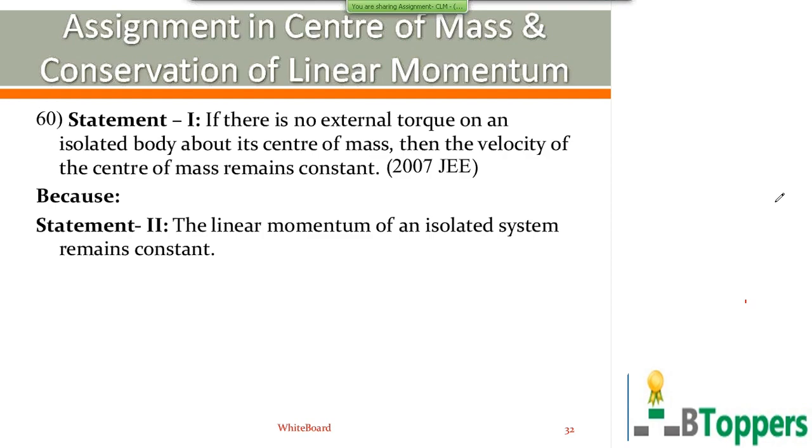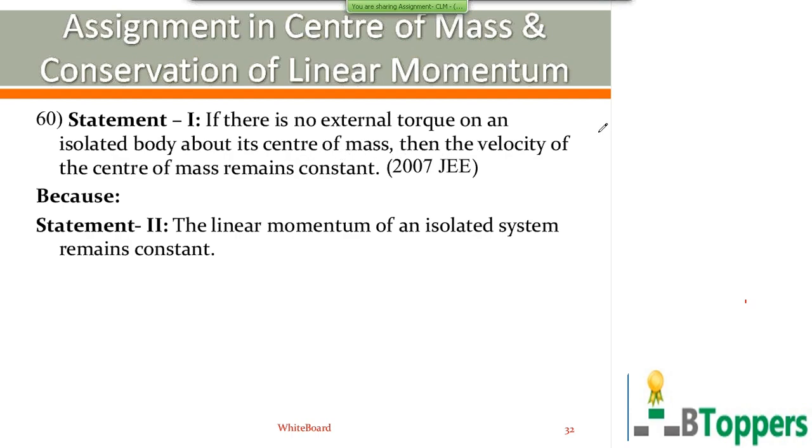So here, if no external torque acts on the system about its center of mass, we can say that angular momentum of the system about center of mass remains conserved. That will be discussed later in rotational mechanics. But here, no external torque about its center of mass does not mean that the net external force on the system is 0.